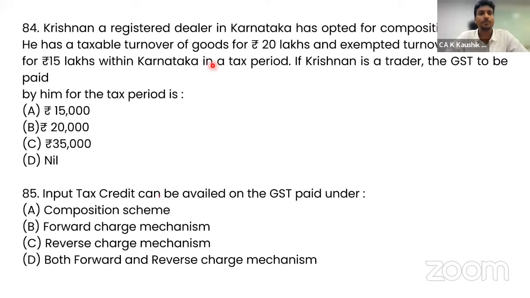Question number 84. Krishnan, a registered dealer in Karnataka, has opted for composition scheme. He has a taxable turnover of goods of rupees 20 lakhs and exempted turnover of goods of 15 lakhs within Karnataka in a tax period. If Krishnan is a trader, then GST is to be paid on 20 lakhs. Okay, so this is on trading. In case of manufacturer, he has to pay on full. In case of trader, he has to pay only on taxable turnover. On taxable turnover, 20 lakhs into 1%, 20,000.